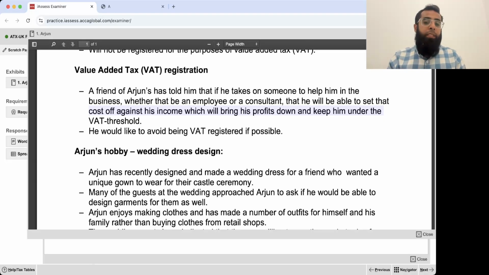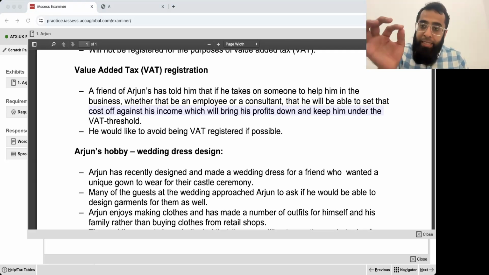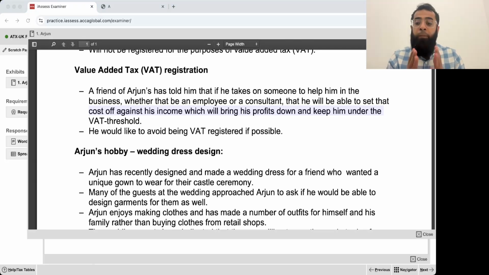Now, what his friend is saying is wrong, because the VAT registration threshold is not based on your profits. The VAT registration threshold looks at the value of your taxable supplies, the value of taxable sales, standard rated and zero rated sales which you are making. And if your taxable supplies hit 90,000 pounds in a 12 month period, you have to get yourself registered for VAT. So it is not about the profits, it is your sales value, the sale of taxable supplies. He would like to avoid being VAT registered if possible. We look at it as we move forward.